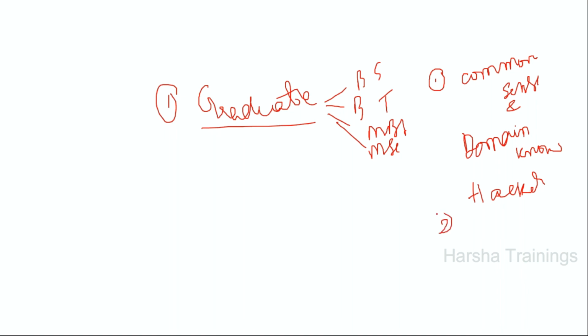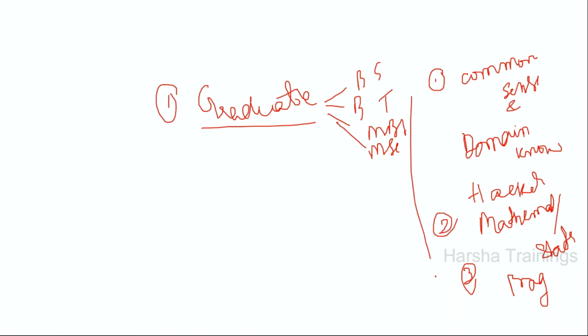Second one is we should have the basic knowledge of mathematics. These are the basic things: mathematics, also statistics. Third one is programming. Okay, that's it. If you have these things, then you may be MTech, or PhD, or MSc Maths, MSc Statistics, everyone is eligible.